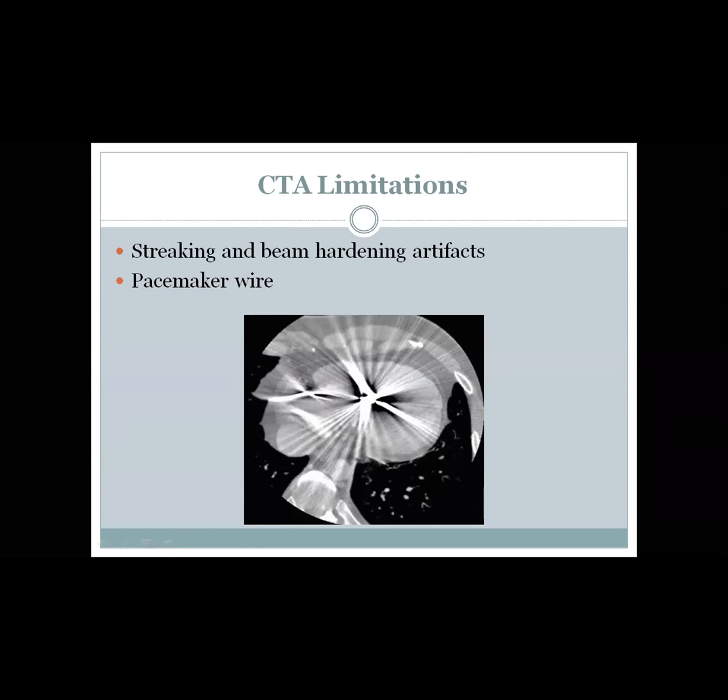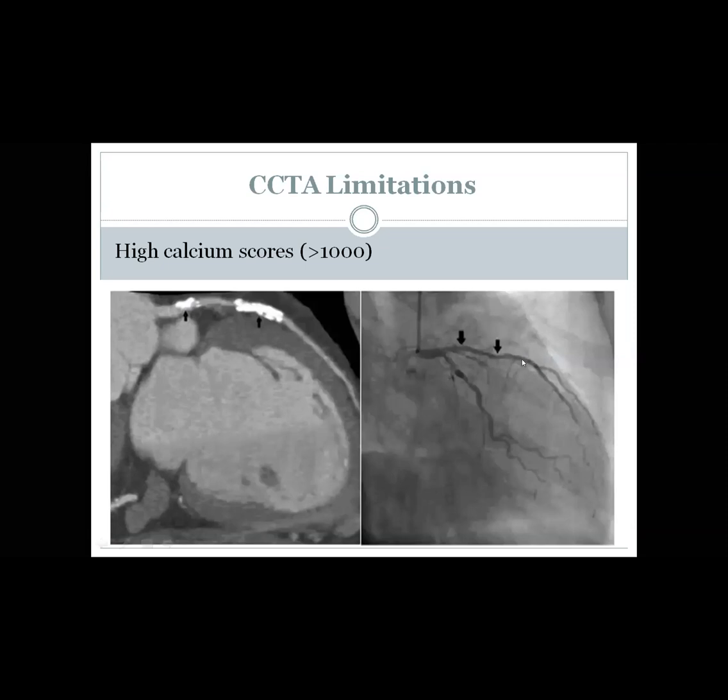This black artifact or the area of signal void behind dense structures like metal or calcium is called beam hardening. Dense calcification or high calcium score, for example, this patient underwent coronary CT angio. You cannot comment on this segment because of the dense calcification. When this patient underwent coronary angio, it showed what looks like mild to moderate LAD disease. So with this dense calcium, you cannot confidently comment on that segment.